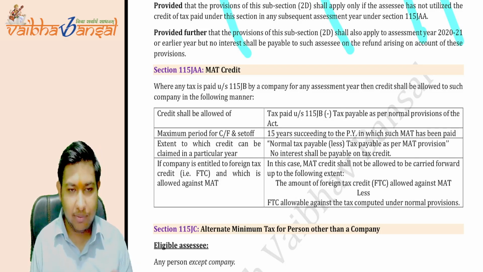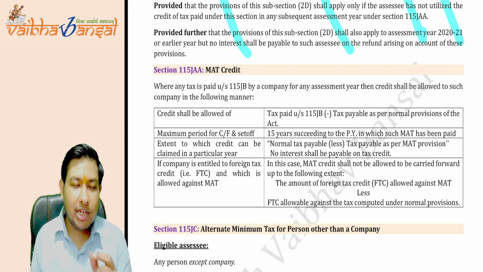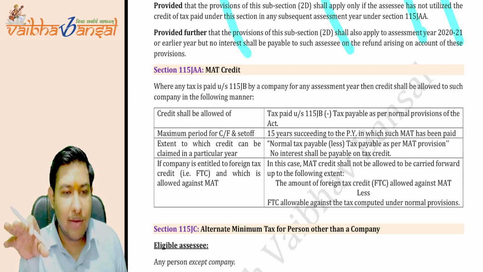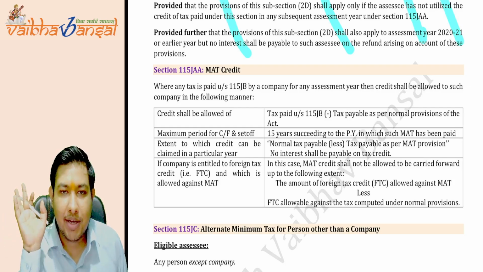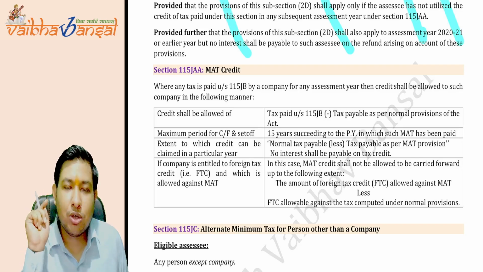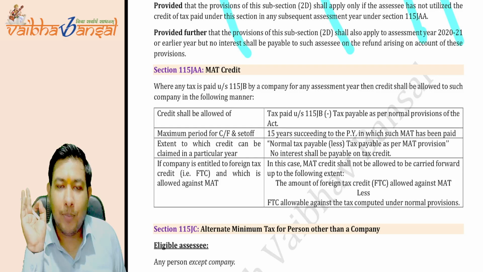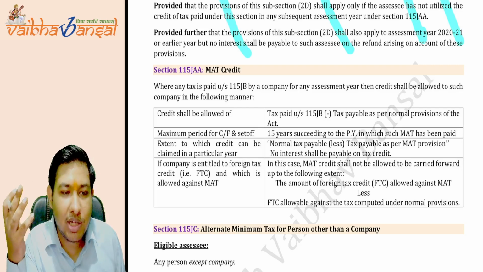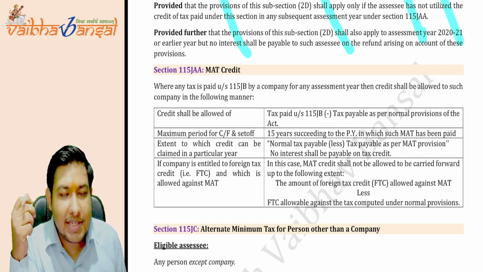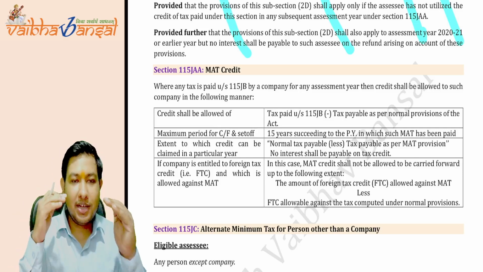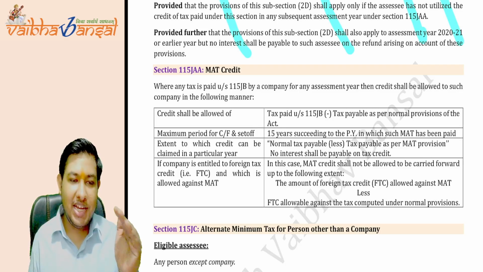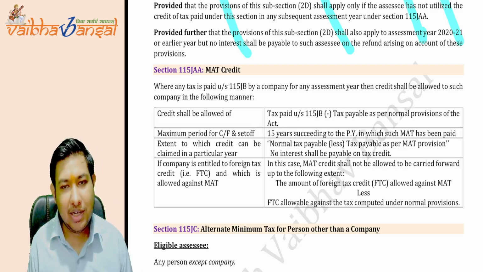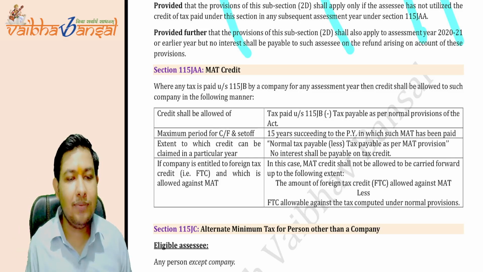Now what was the objective of the MAT credit? The individuals like us, the companies like us, what are they saying? They are saying that we were actually liable to pay the normal tax as per PGBP, but because of the section that you have introduced, we have to bear the excess burden. So give the credit of that excess burden when the normal tax payable becomes higher than the MAT. Give the credit of the excess burden that we bear.